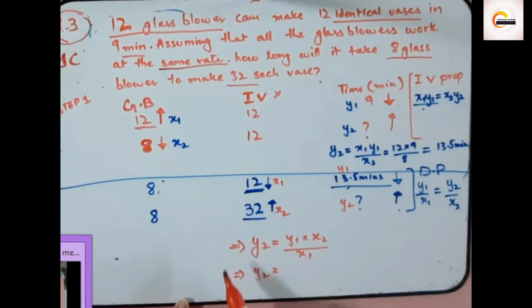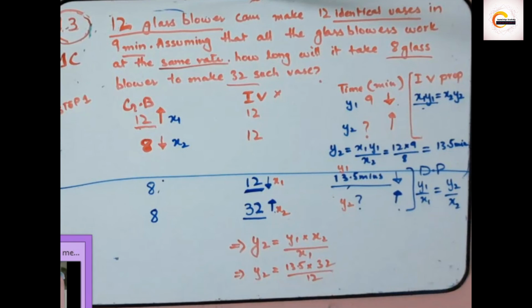y2 is equal to 13.5 multiplied by x2, that is 32, upon x1, that is 12. After all multiplications, you can write 13.5 like 13 into 1 upon 2.